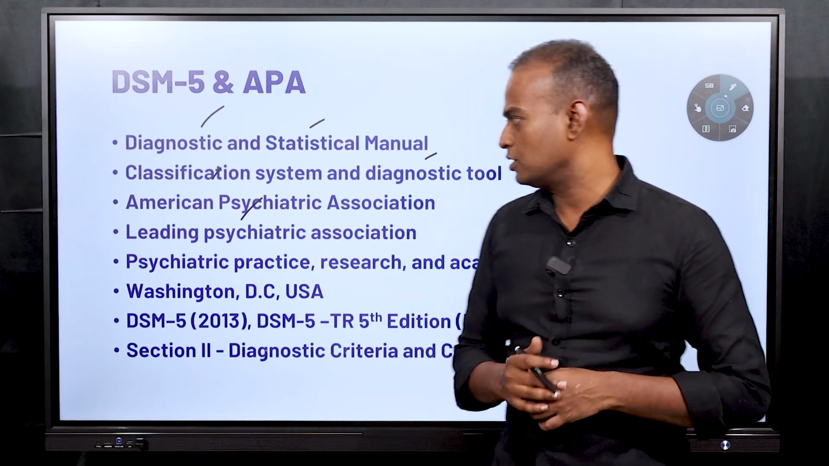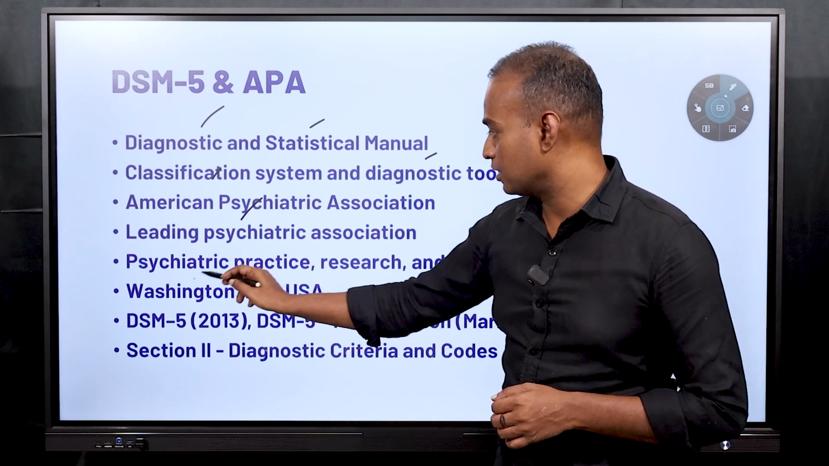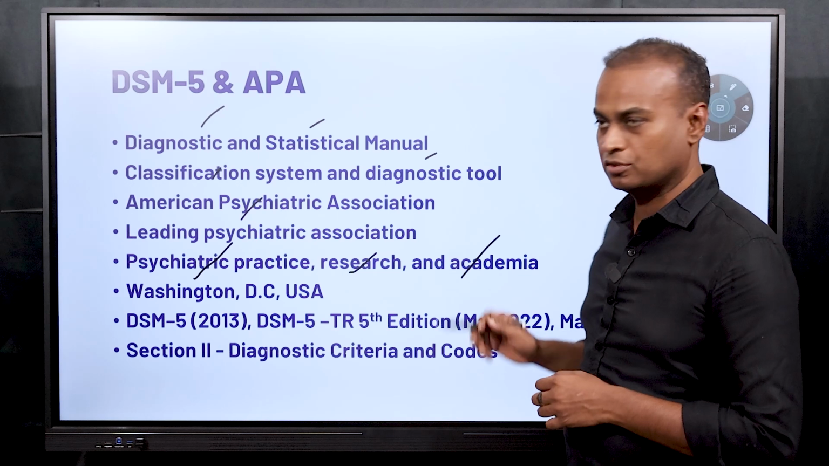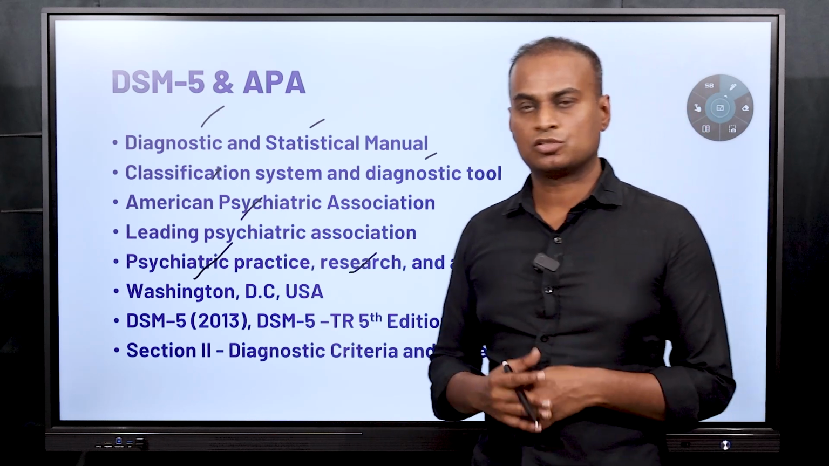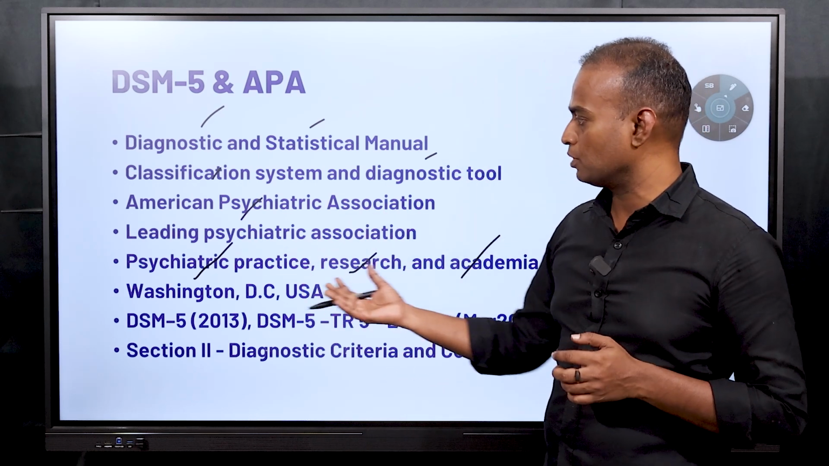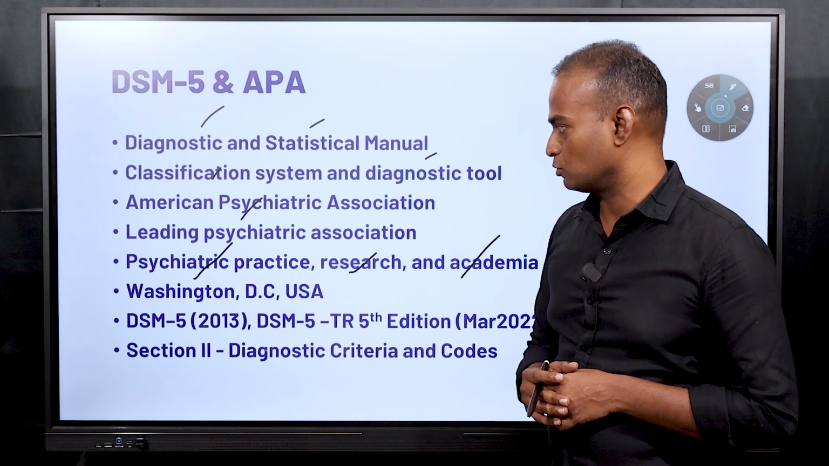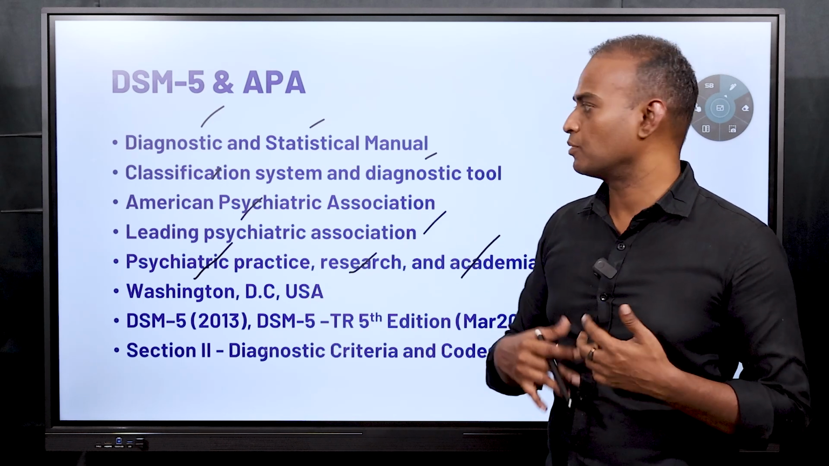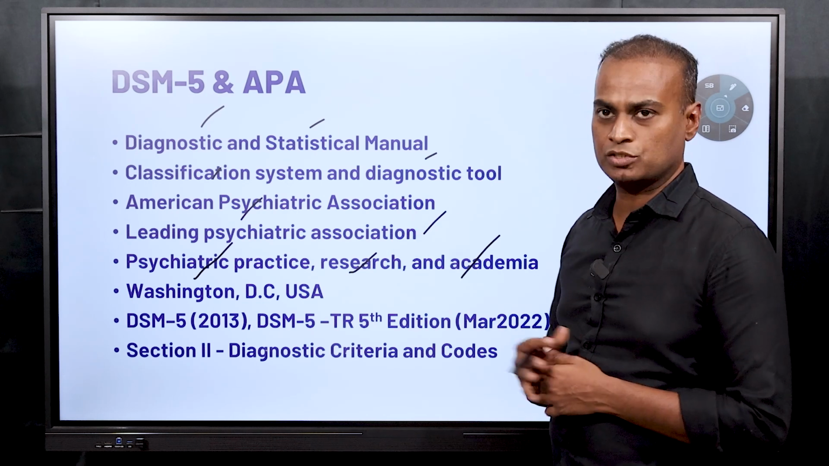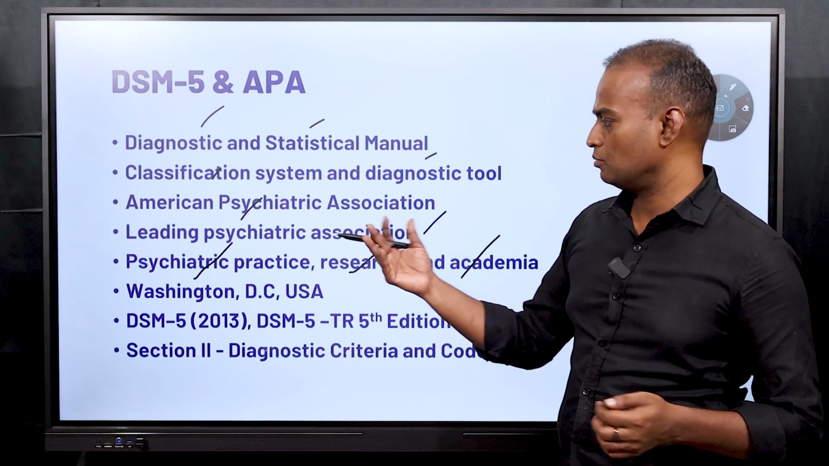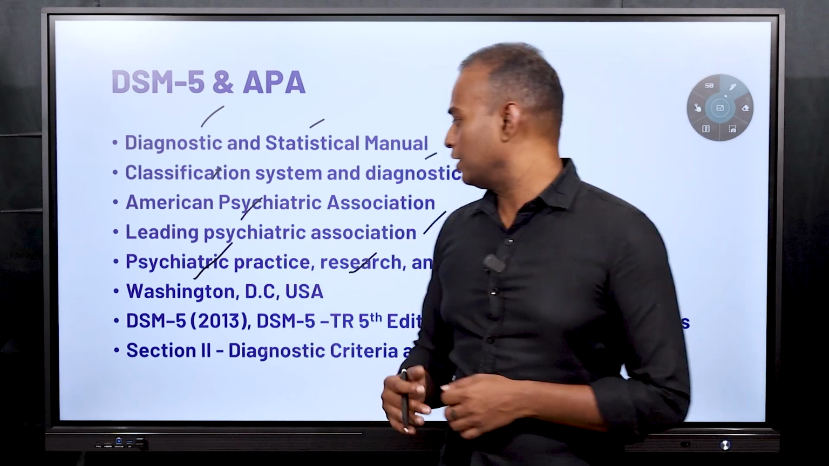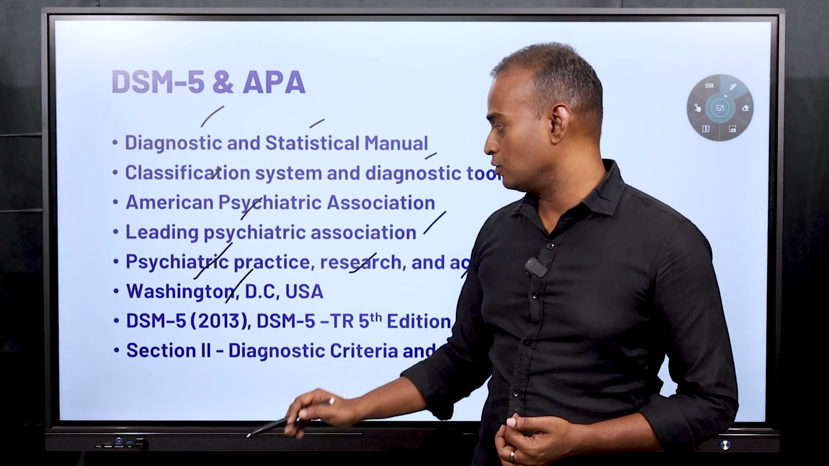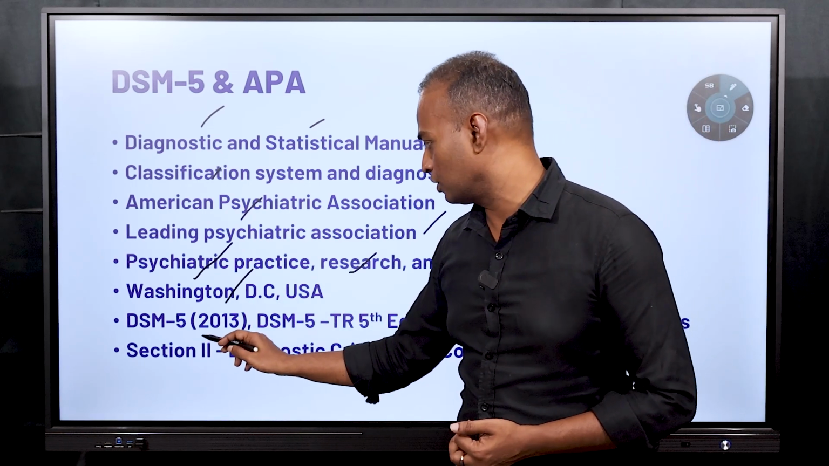The American Psychiatric Association is the association of psychiatry practitioners and also psychiatry researchers and academicians, who are scholars, professors, students, PhD scholars. All those people come under the American Psychiatric Association. They formed an association, and that association has come up with this classification system and diagnostic tool. You can consider this as a book as well. Their headquarters is located in Washington DC. There are many versions of DSM. The latest version, version 5, was released in 2013.